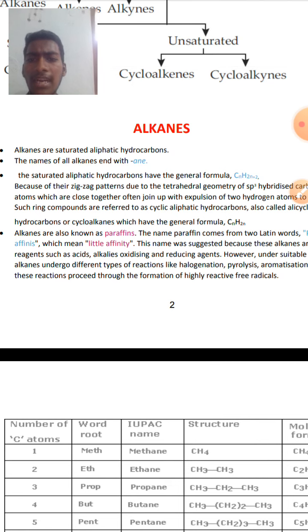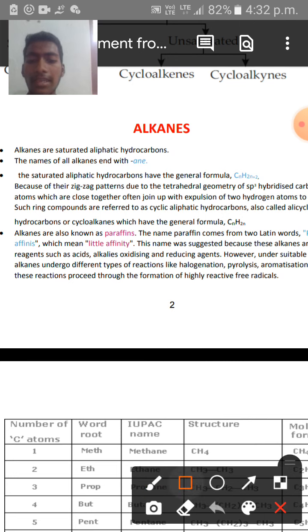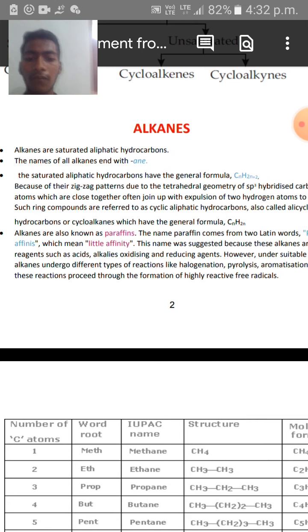The saturated aliphatic hydrocarbons, in other words alkanes, have the general formula CnH2n+2. This is the general formula for alkanes.